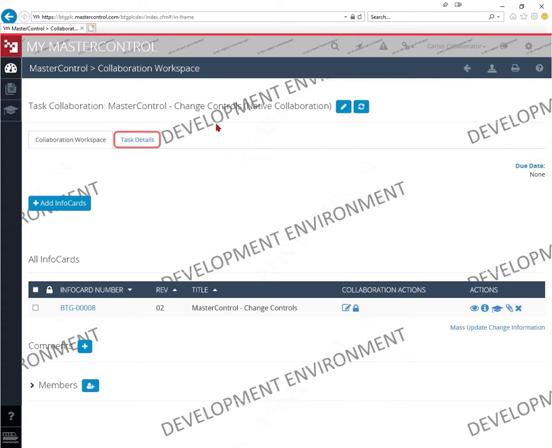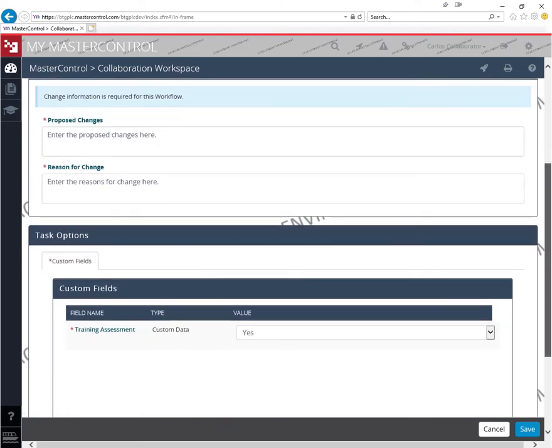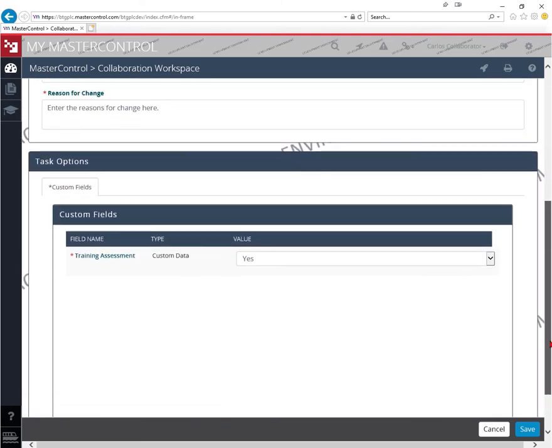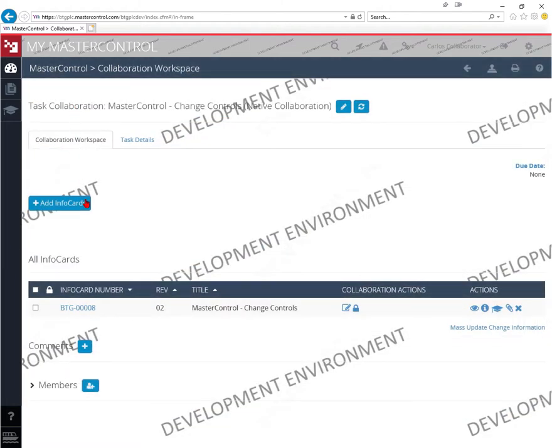Task details contains the DCR information you have submitted. Add InfoCards allows you to include more documents.